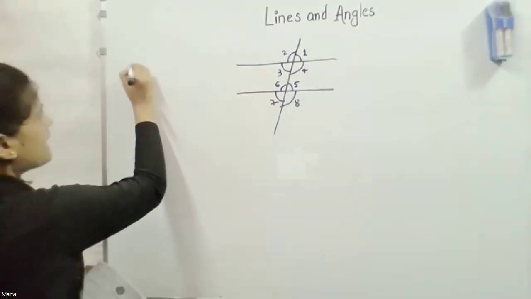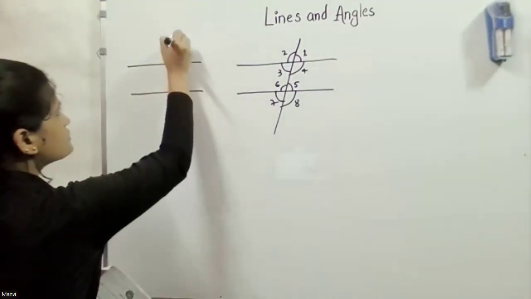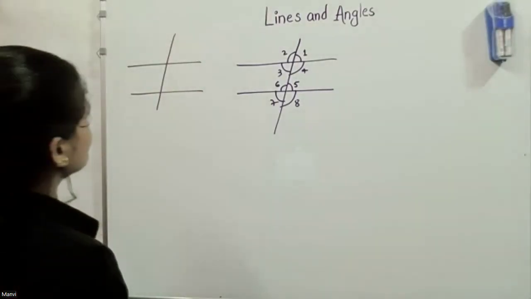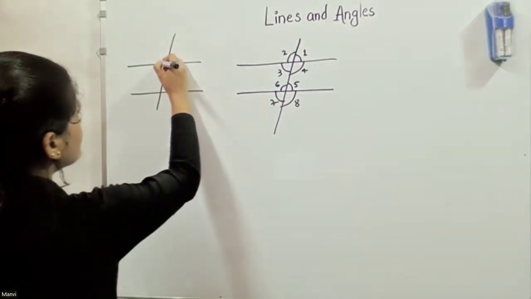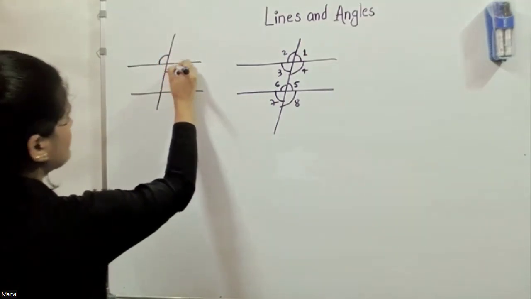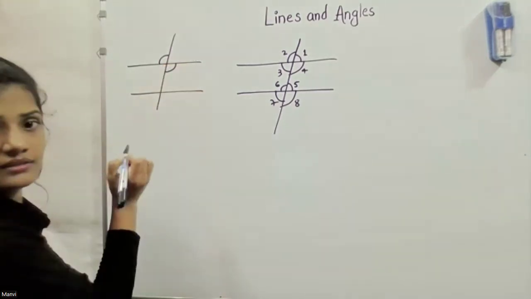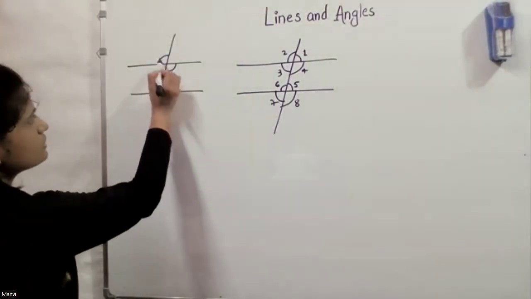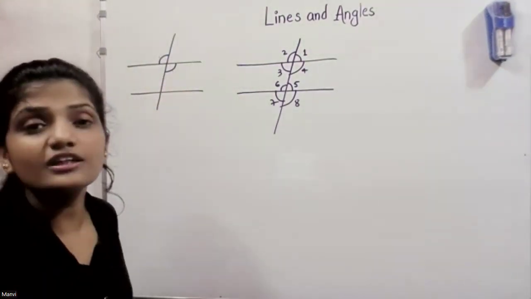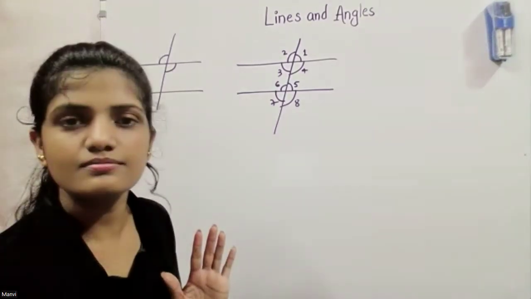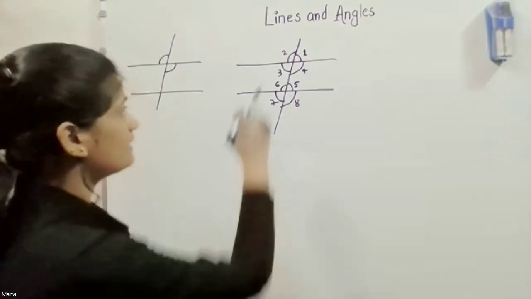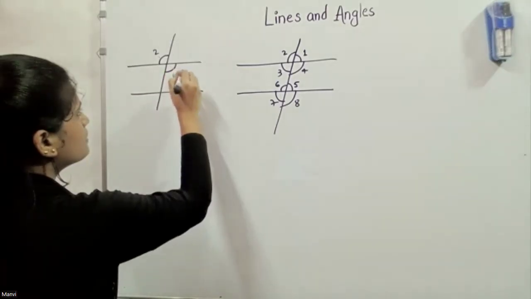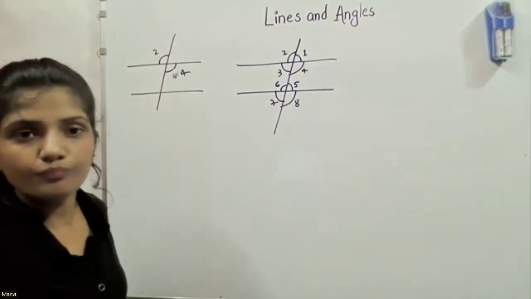First, when we have two parallel lines and one transversal, what's interesting is that these angles are called vertically opposite angles, because this is a vertex, and these are vertically opposite to each other. The vertically opposite angles are always equal, which means angle 2 equals angle 4.